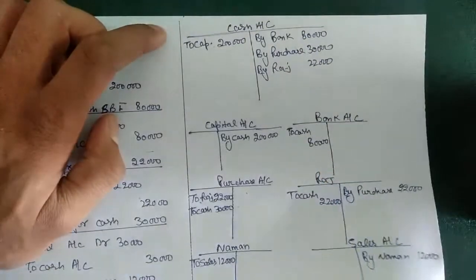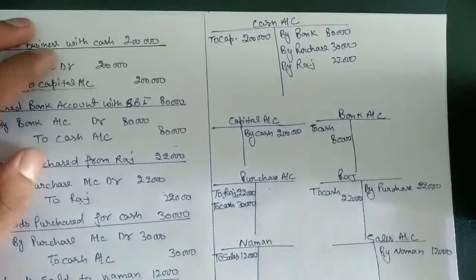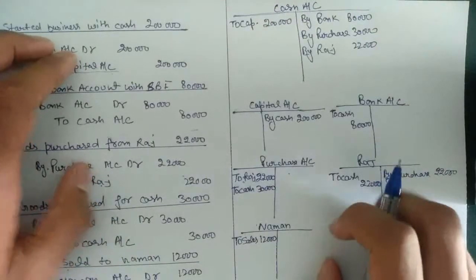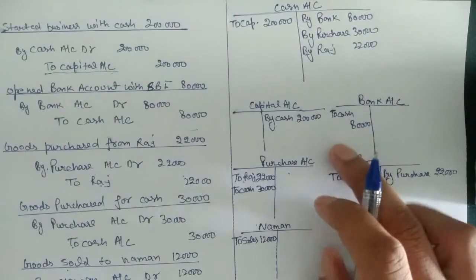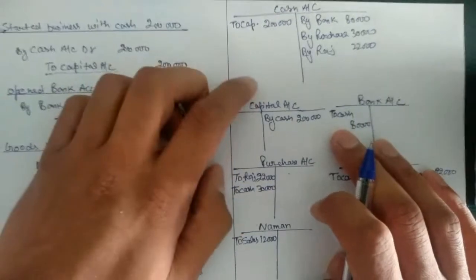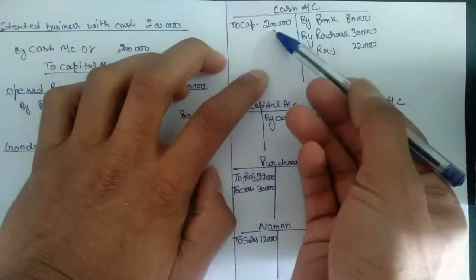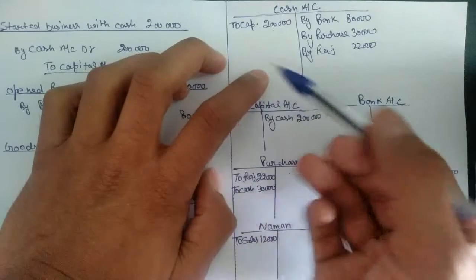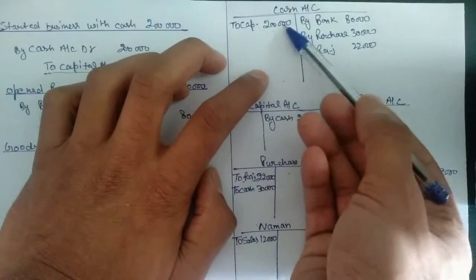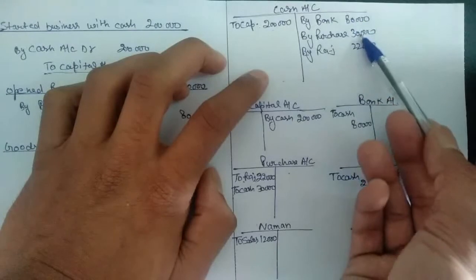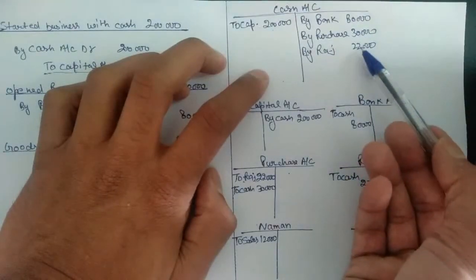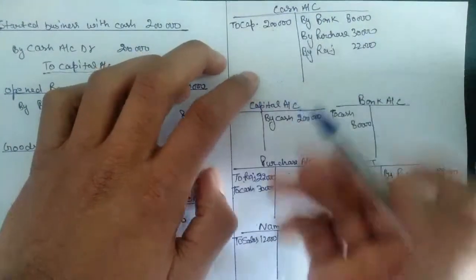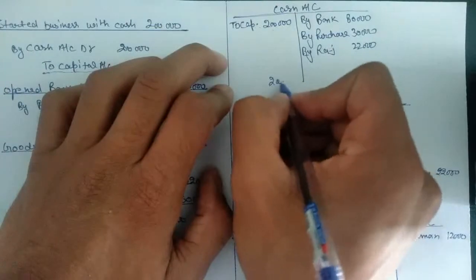Now the last thing we have to do with the ledger account is, as I told you yesterday, balancing. Whichever side has more balance, we will put that total here. So on this side we have the total of 2 lakh, but on this side we have the total of 80,000, 30,000 is 110, 120, 130, 132. So this side has more total.